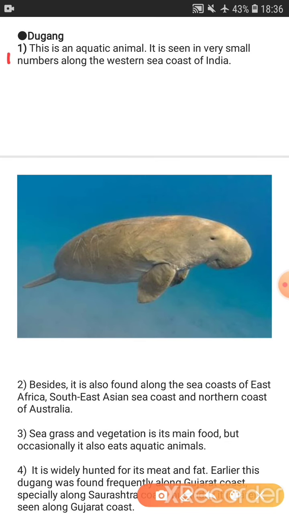Now our new topic is the dugong. This is an aquatic animal. It is seen in very small numbers along the western seacoast of India. Where is it found in India? In the western seacoast of India. I have added the image.